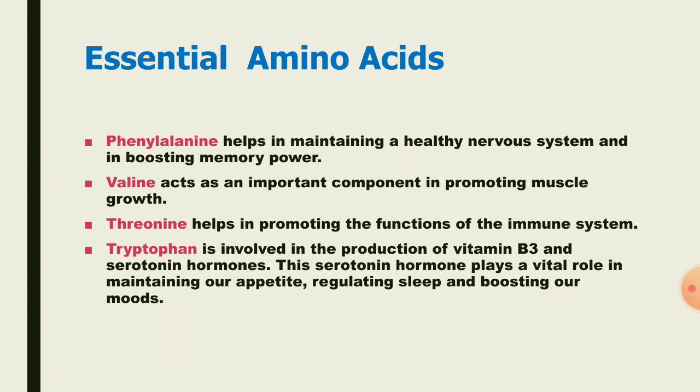Phenylalanine is involved in maintaining the nervous system and boosting our memory power. Valine is involved in muscle growth, and threonine helps in promoting the functions of the immune system. And tryptophan is involved in the production of vitamin B3 and serotonin. Serotonin is an important hormone that plays a vital role in appetite, regulation of sleep, and boosting our mood.